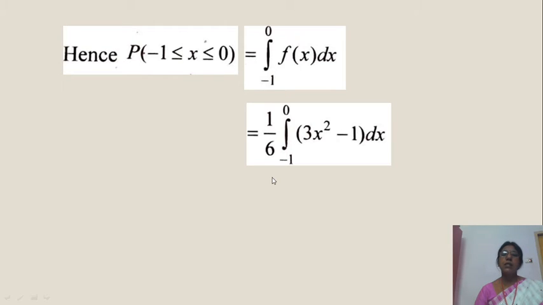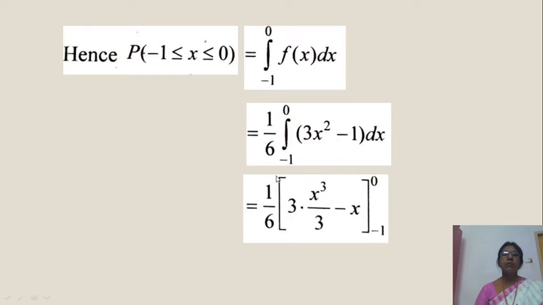Put 1/6 outside, which is constant, and integrate the remaining function. We get 1/6 (3x³/3 minus x). Put limits, 0 upper limit, -1 lower limit. You get 3 cancel. First substitute 0, we get 0. Next substitute -1, -1 whole cube means -1.